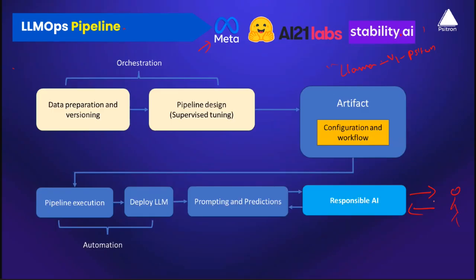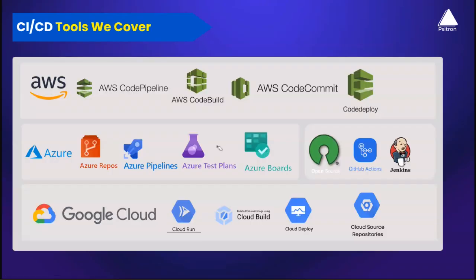So consider that your customer is inputting some request to generate harmful content, and you responsibly understand that the user is trying to generate harmful content and reply back saying, I cannot assist with that request. Again, your AI could also generate some harmful content, and your responsible AI could filter that content. This is where responsible AI plays a very important role. So this is how your LLMOps pipelines would look. Saying that, now let's focus on the CI/CD tools that we cover in this particular program.